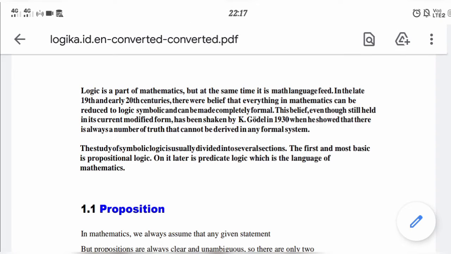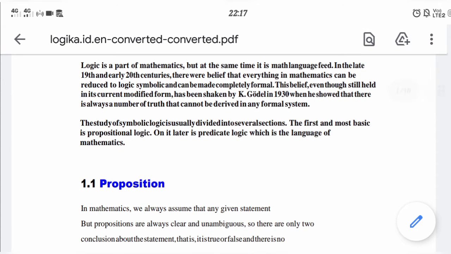This belief, in its current modified form, was challenged by Kurt Gödel in 1930, when he showed that there is a vast number of truths that cannot be derived in any formal system.